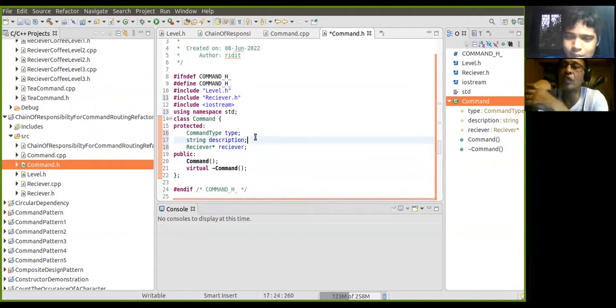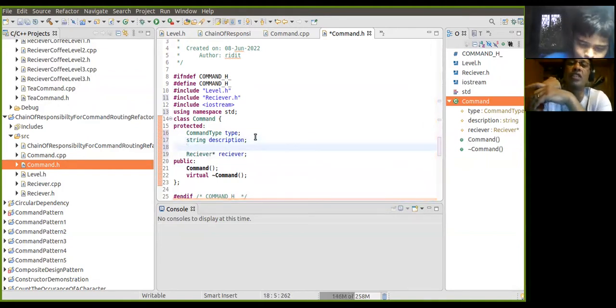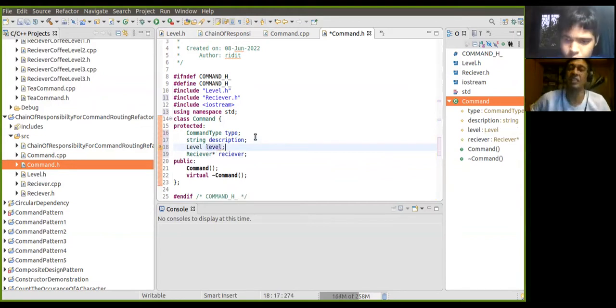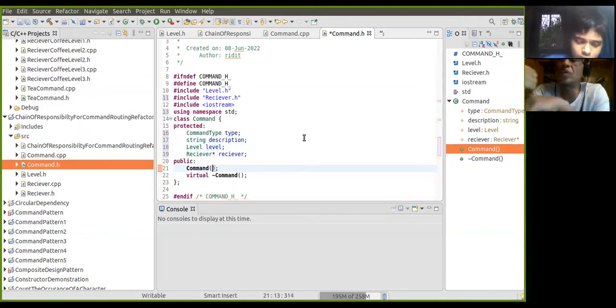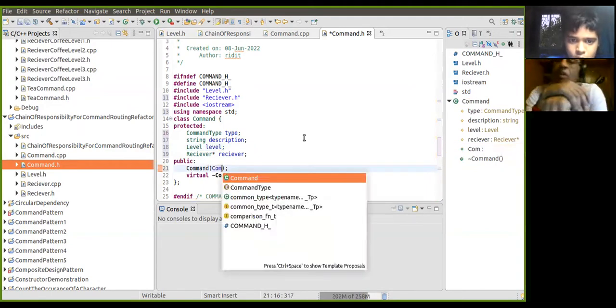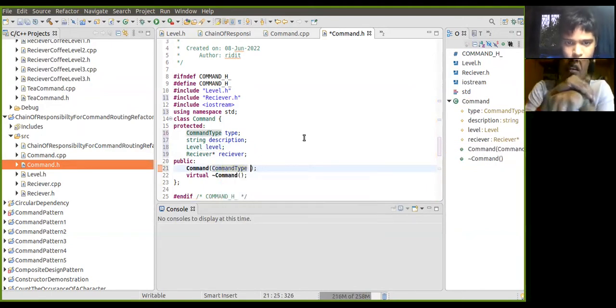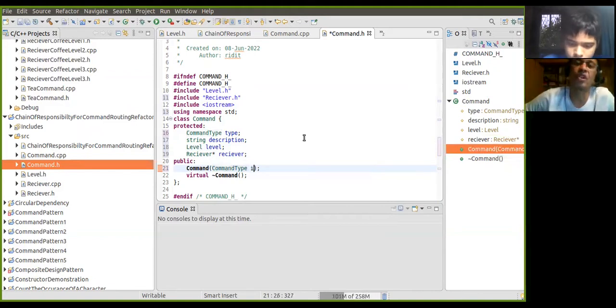So one is command type, another is the label. Label is there because now this is the chain of responsibility we are doing together. So depending on the level, the command will be executed at that level. So command type, and in type.